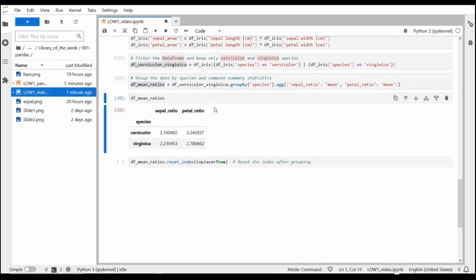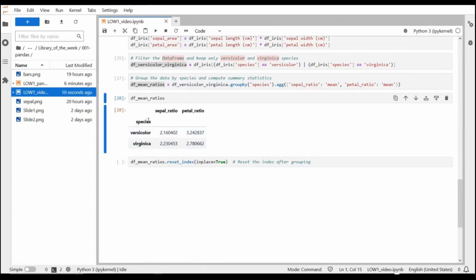So you see this created an aggregated data frame. We have versicolor and Virginica that are now indexes of this data frame, and sepal ratio and petal ratio are columns. Now what we want to have is a data frame where the species is actually one more column of the data frame.